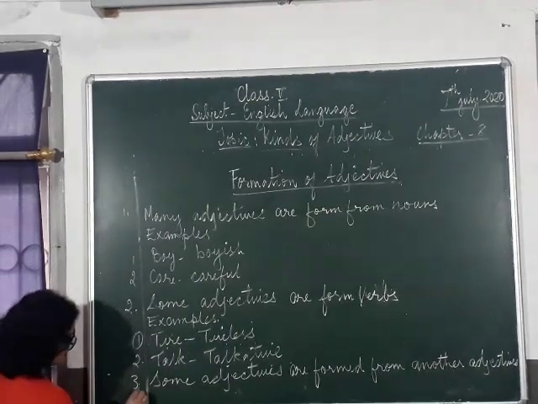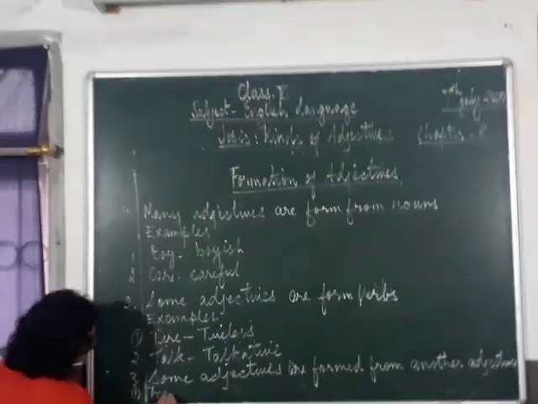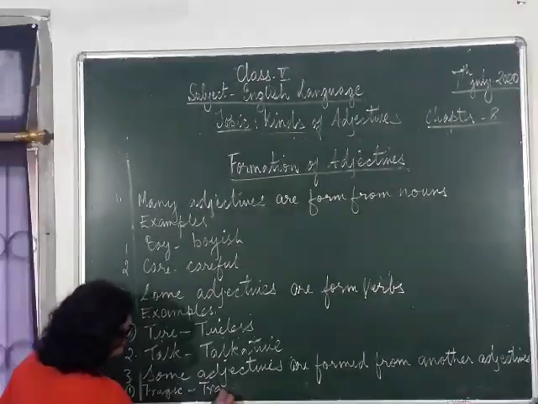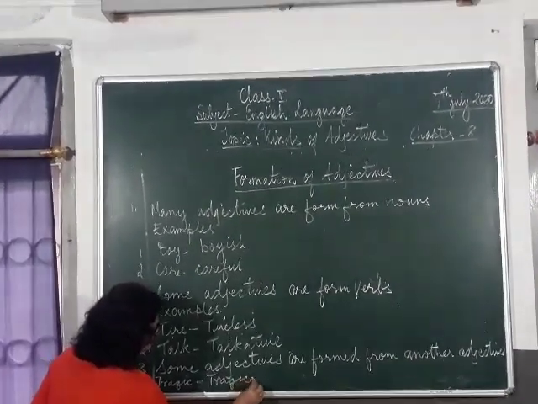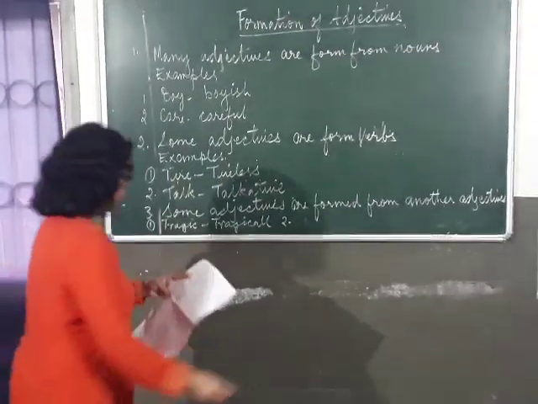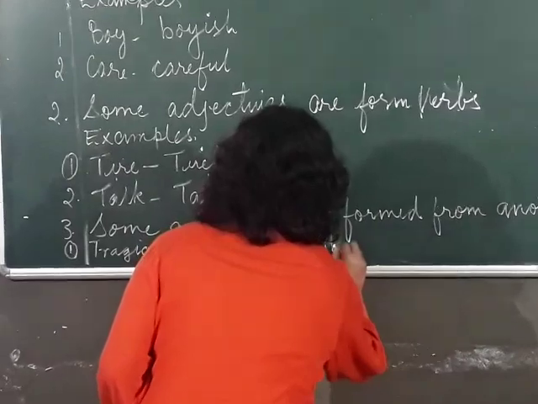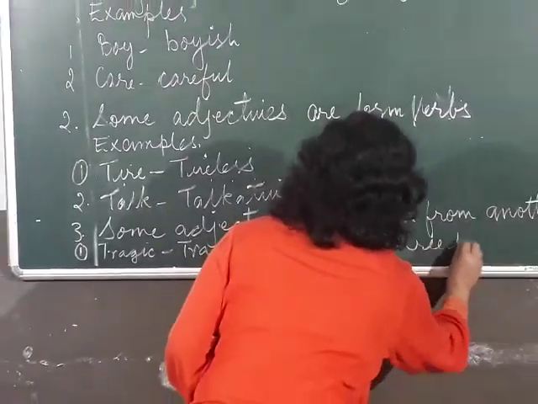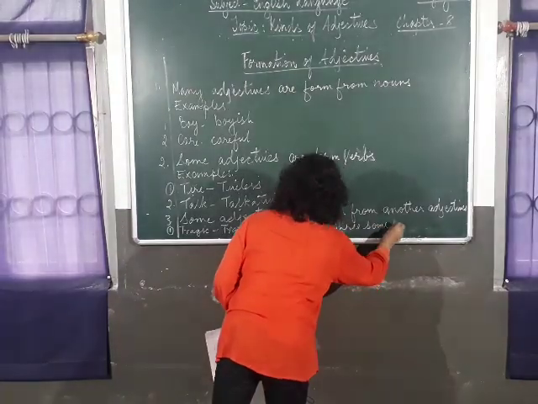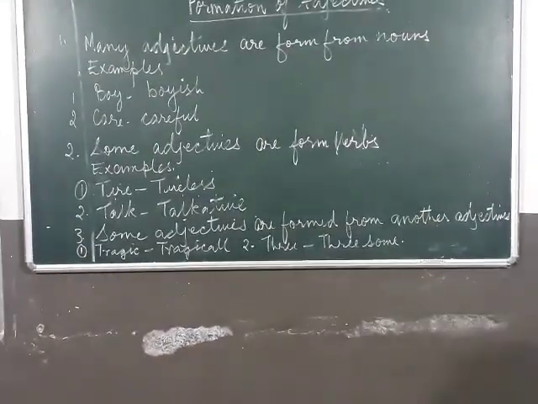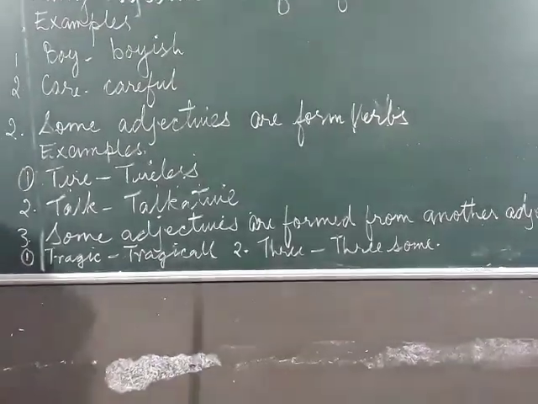Example: tragic, tragically. Number 2, 3, threesome. Okay, children, I hope you understand what an adjective is and the kinds of adjectives.